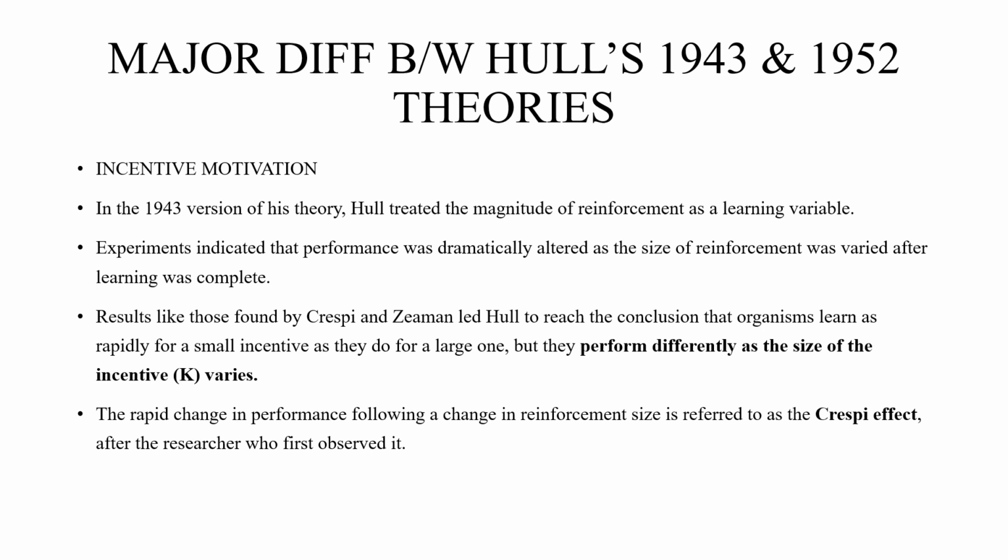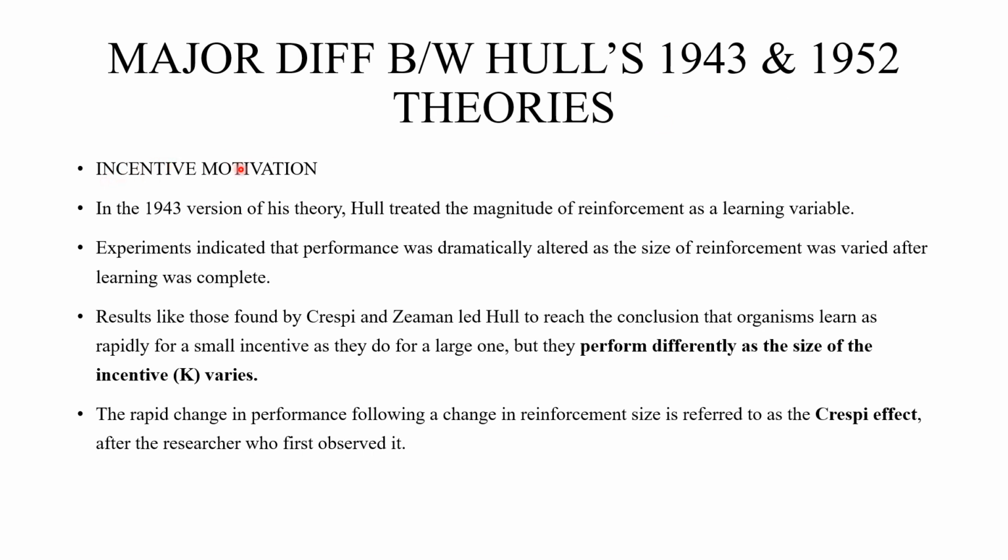In the beginning I was talking about how Hull discussed this theory in 1943 and also in 1952. There are some major differences between his 1943 theory and his 1952 theory. We will look at what changes happened in his 1952 theory.